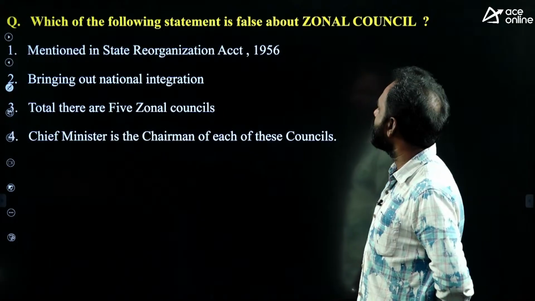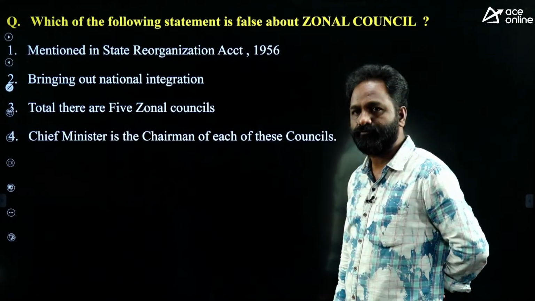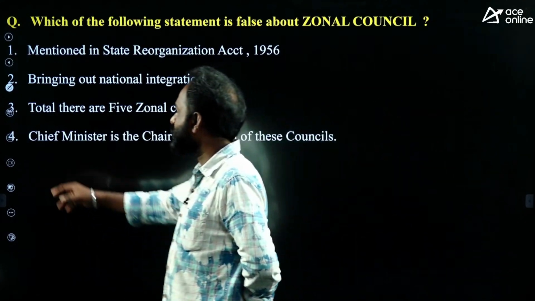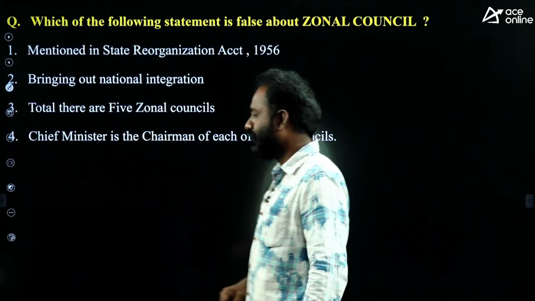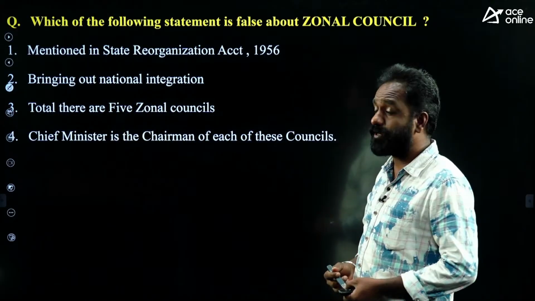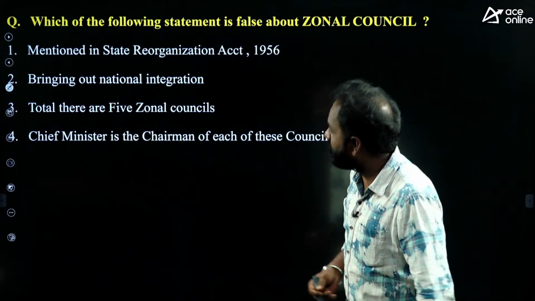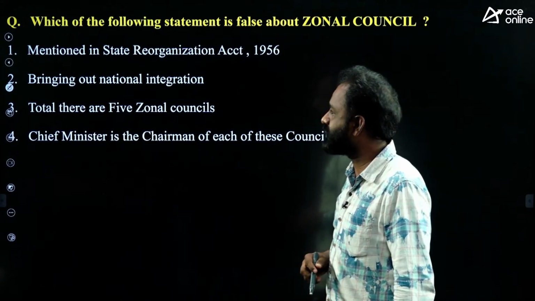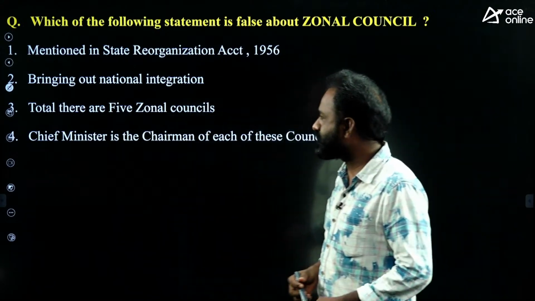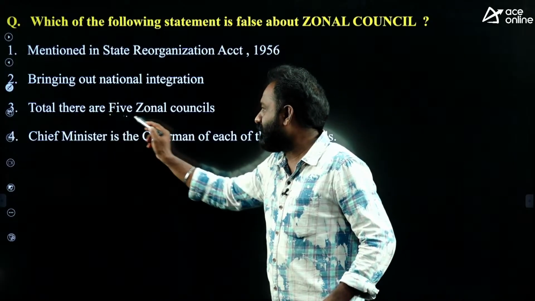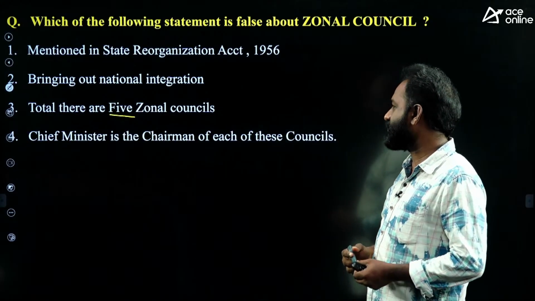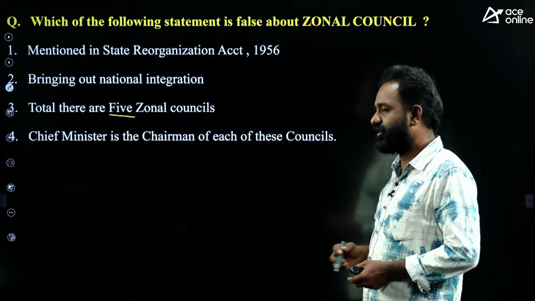Next, which of the following statements is false about Zonal Council? Recently Zonal Council is also in the news. It is mentioned in the State Reorganization Act 1956, bringing out national integration is the objective. There are totally 5 zonal councils. The Chief Minister is the chairman of each zonal council.